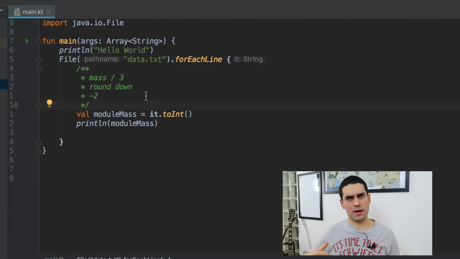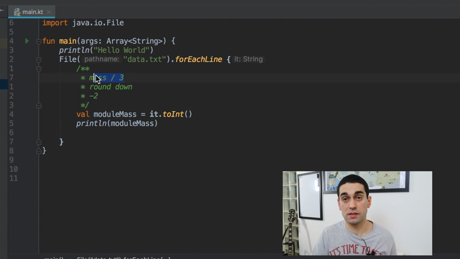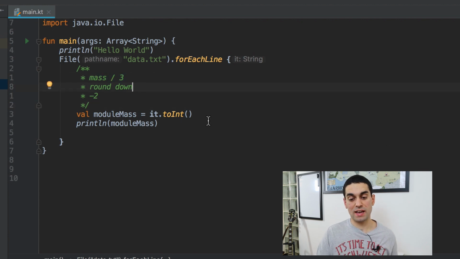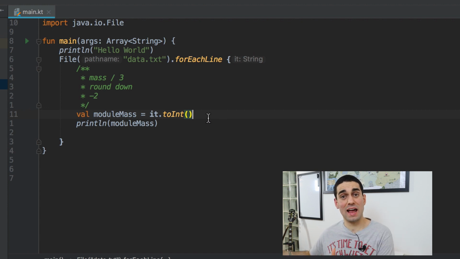In the later stage, it talks about rounding down, and that's assuming that we're going to have some fractions, which we might get from this division by 3. But because we've set it to an int, when it does division, it's not going to worry about decimal places anyway, and it should already be rounded down, hopefully.